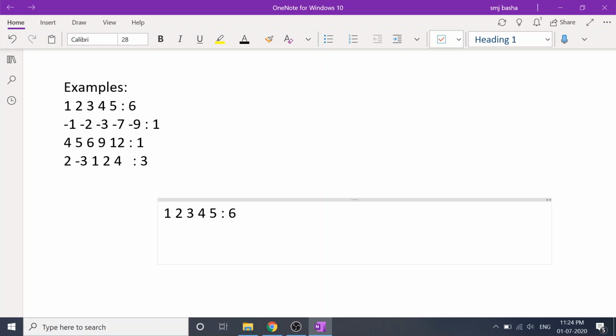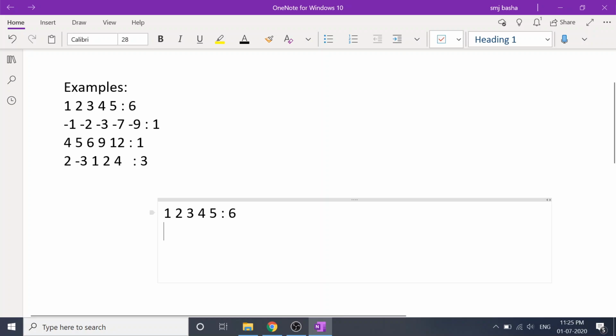Now, if you talk about any general array, if you are given an array of n elements and you have all the elements 1 to n in the array, then your output will be n plus 1. Can it be more than n plus 1? There is no way, right? Because when you say x is the first missing positive integer, that means all the elements from 1 to x minus 1 are present in the array. An array of size n can hold only n positive integers, right?